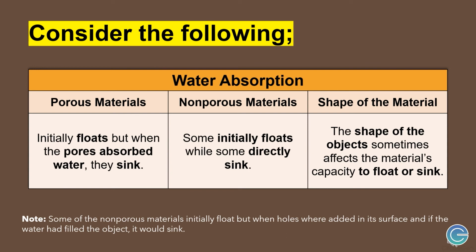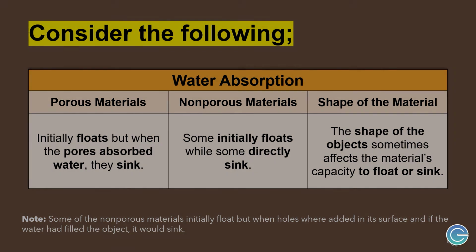Lastly, the shape of the materials also matter. For example, a piece of molten clay. A flattened piece of clay will float, while a compressed clay will sink. Indeed, the shape of the objects sometimes affect the material's capacity to float or sink.